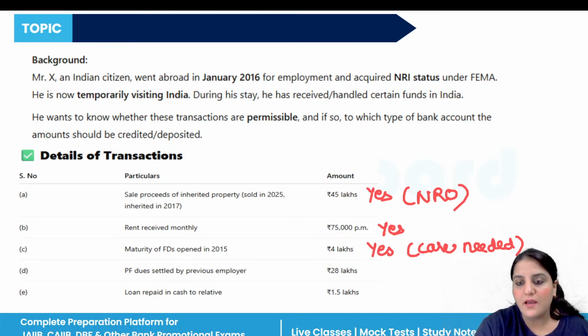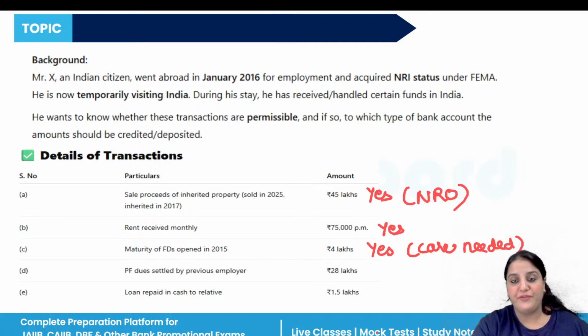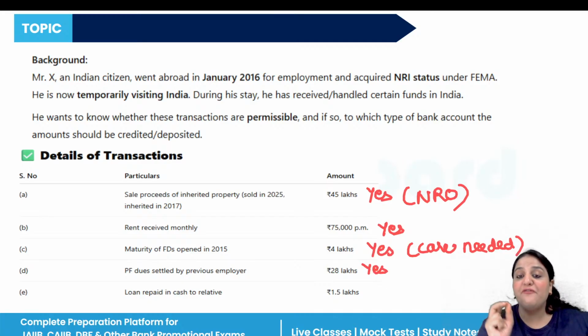Next, they are asking about PF dues settled by the erstwhile employer. See, this is permissible. Why? PF withdrawals are allowed and can be credited to the NRO account of an NRI. This is treated as income earned in India. So NRO account is the account here.